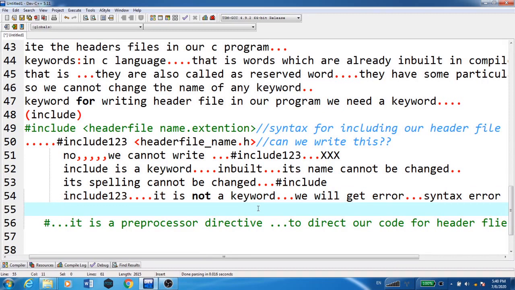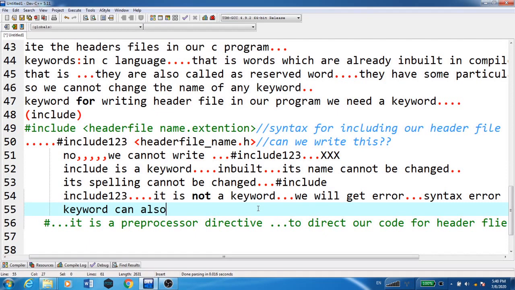So you understood one very important thing from this part: keywords are words which are already inbuilt. Their name, meaning and spelling cannot be changed. Whatever the inbuilt words are, we have to use exactly the same correct name and spelling of those keywords.